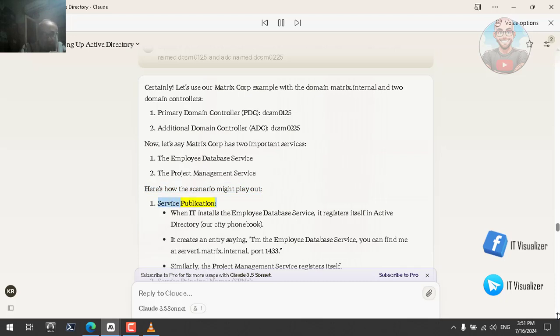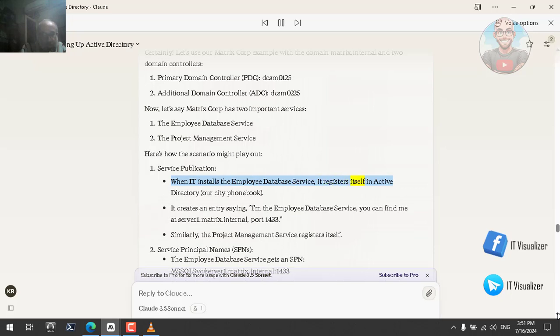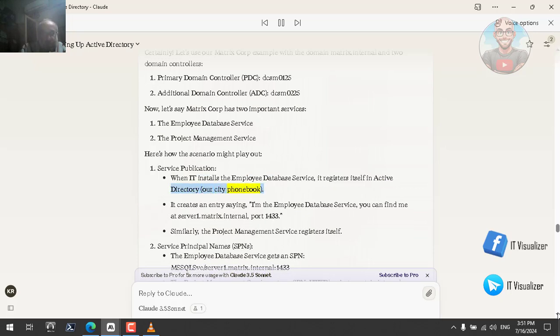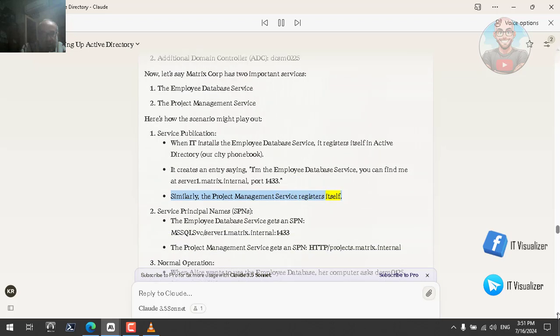Service publication. When IT installs the Employee Database Service, it registers itself in Active Directory, our city phone book. It creates an entry saying, "I'm the Employee Database Service. You can find me at server1.matrix.internal, port 1433." Similarly, the Project Management Service registers itself.